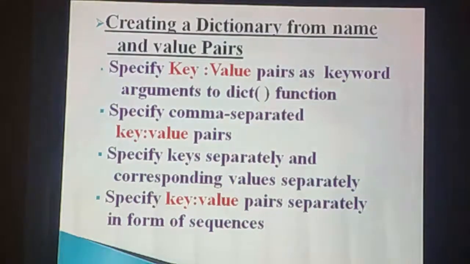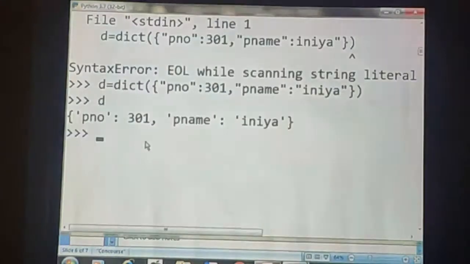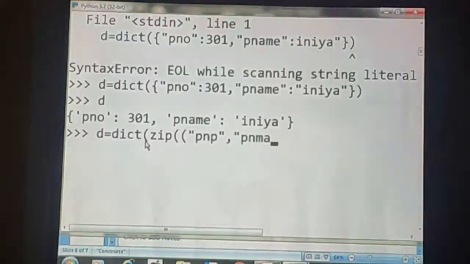Here we are going to give the keys separately and values separately. How can we give? Let us see. I will explain with the help of the Python language. Here D is equal to dict of, then zip of. I will explain what is meant by zip. Okay. See, patient number, then patient name.